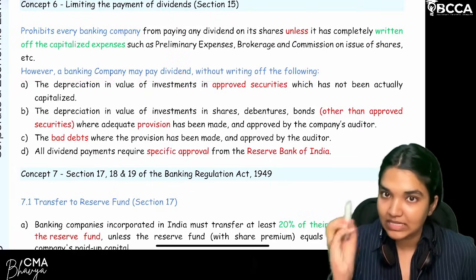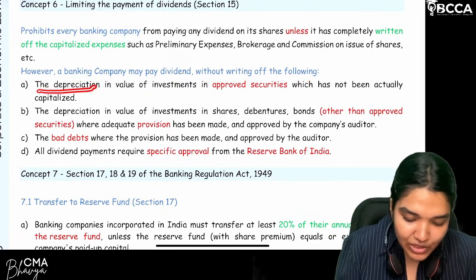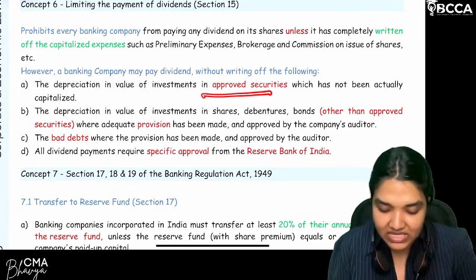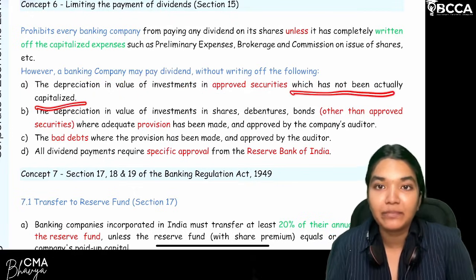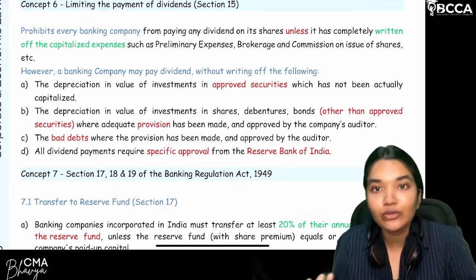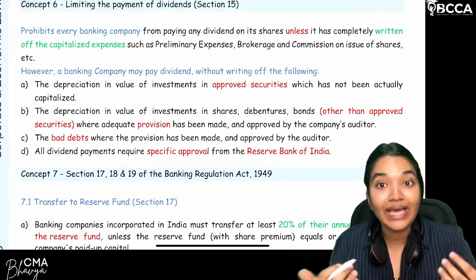What are these amounts? Let's revise quickly. The depreciation in the value of investments. Which value of investments? Approved securities which has not actually been capitalized. You have not capitalized, you don't need to write off. Are we clear? So you can pay the dividend.